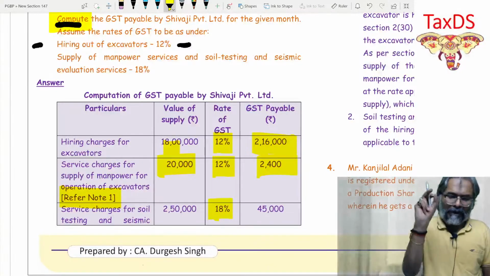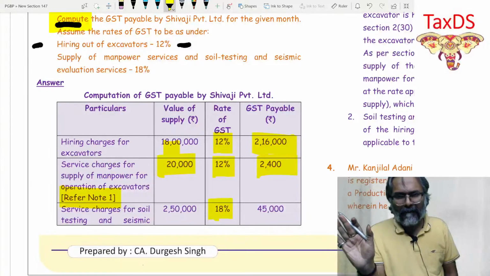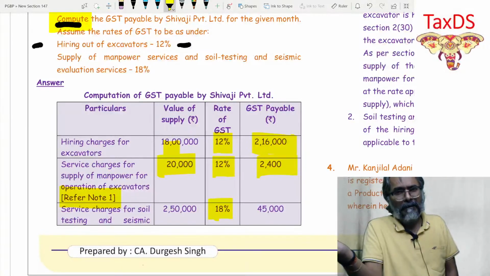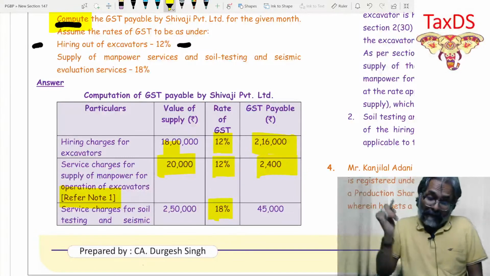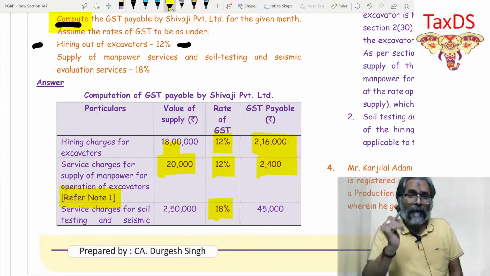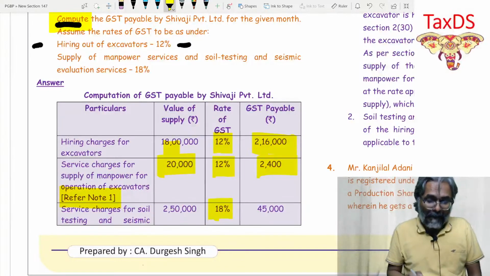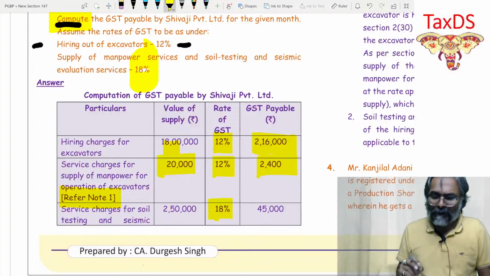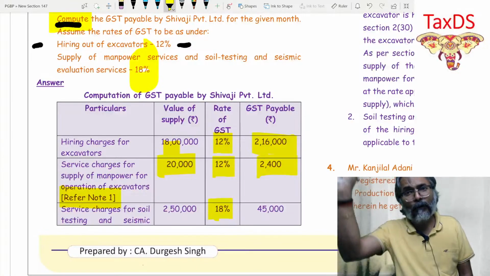See, for hiring charges of excavator, no notes are required in your main answer. Why? Because obviously it is 12%. Why should there be any note? But for service charges for supply of manpower, why am I taking 12%, whereas they have given that 18% is the rate of GST applicable for supply of manpower service? So why I'm taking 12%, that note needs to be written.